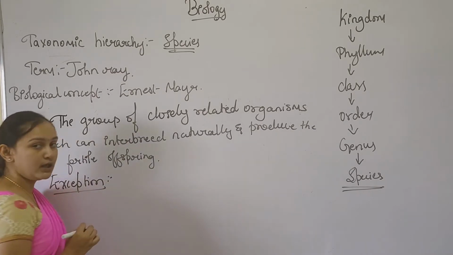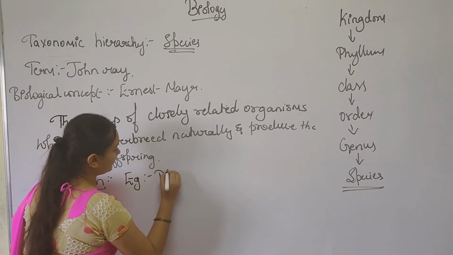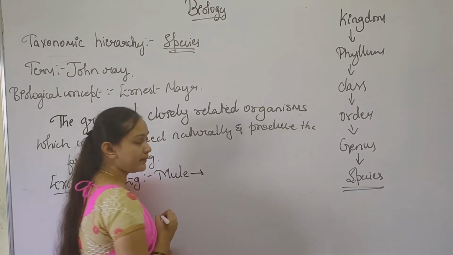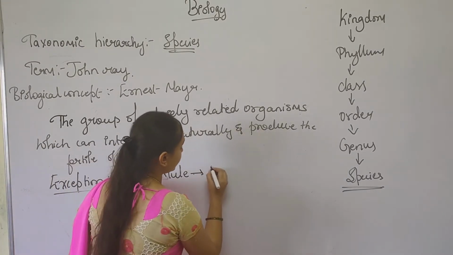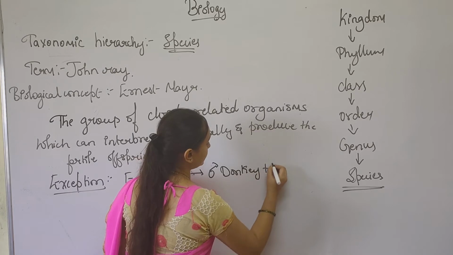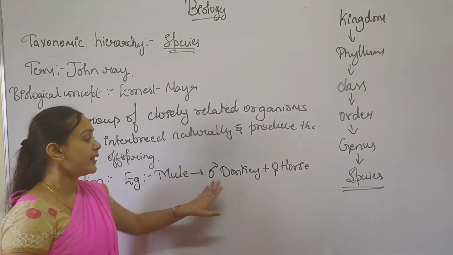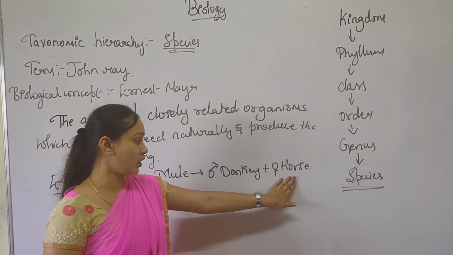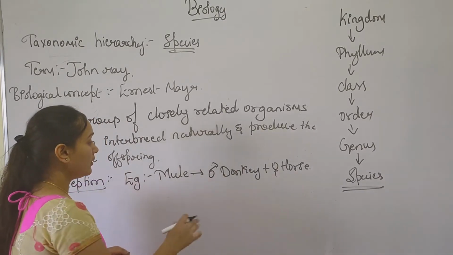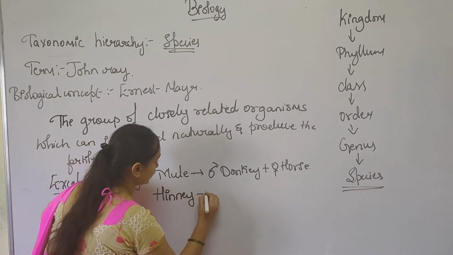Now with an example we shall understand this. Let's take the example of a mule. The mule is a hybrid produced by crossing a male donkey and a female horse. Another one, which is the exact reverse of this, is known as a hinny.